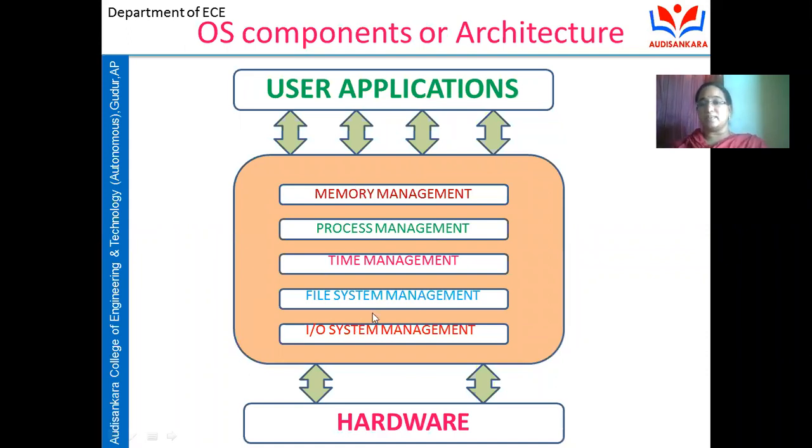So it is nothing but the operating system, which acts as a bridge between the user applications and the hardware. And here we can see some of the functions or responsibilities of the operating system. What are the main responsibilities performed by the operating system? Memory management, process management, time management, file system management, input output device system management. These are all the main responsibilities and functions performed by the operating system. Frankly speaking, the core of the operating system is nothing but the kernel.